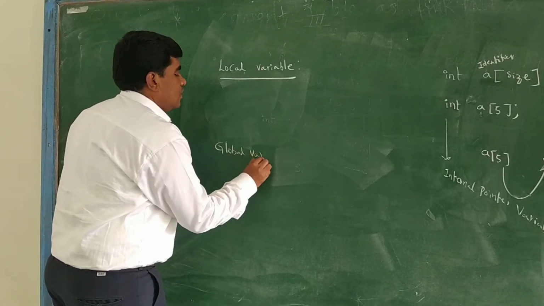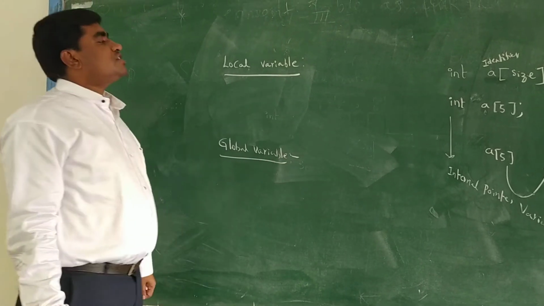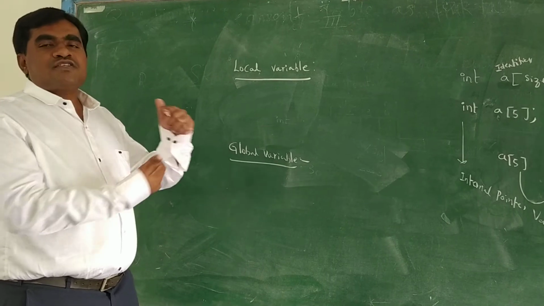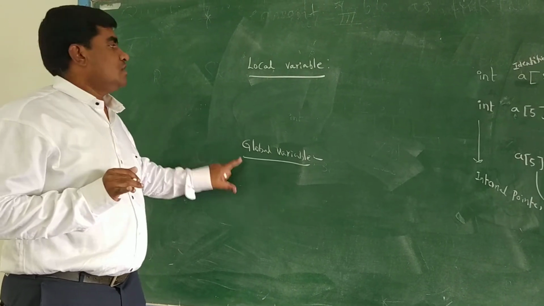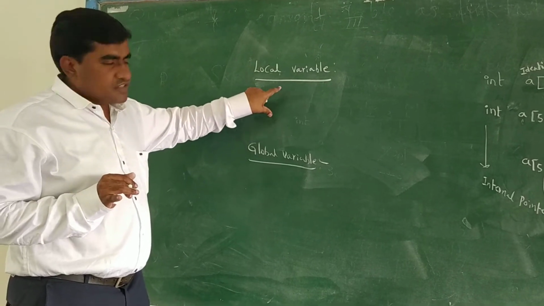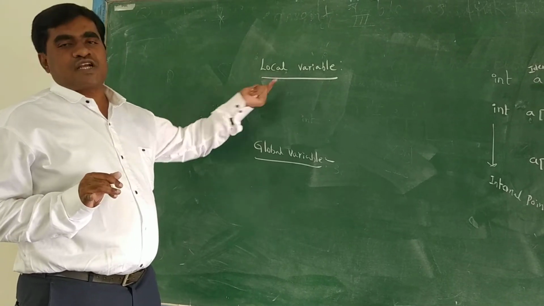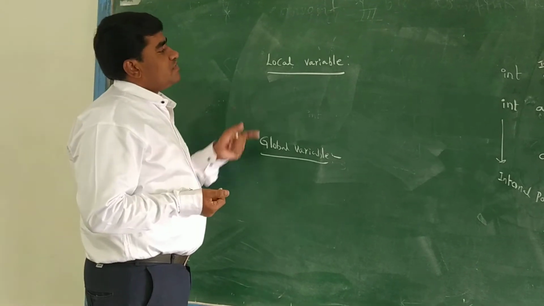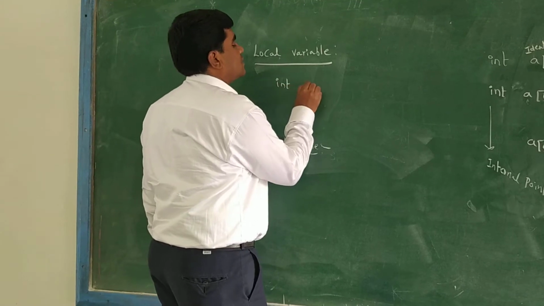A local variable is defined within the procedures. A global variable is always defined outside of the method or outside of the functions. So what is the difference between these two? Suppose int a of 5 I have defined as a local variable.